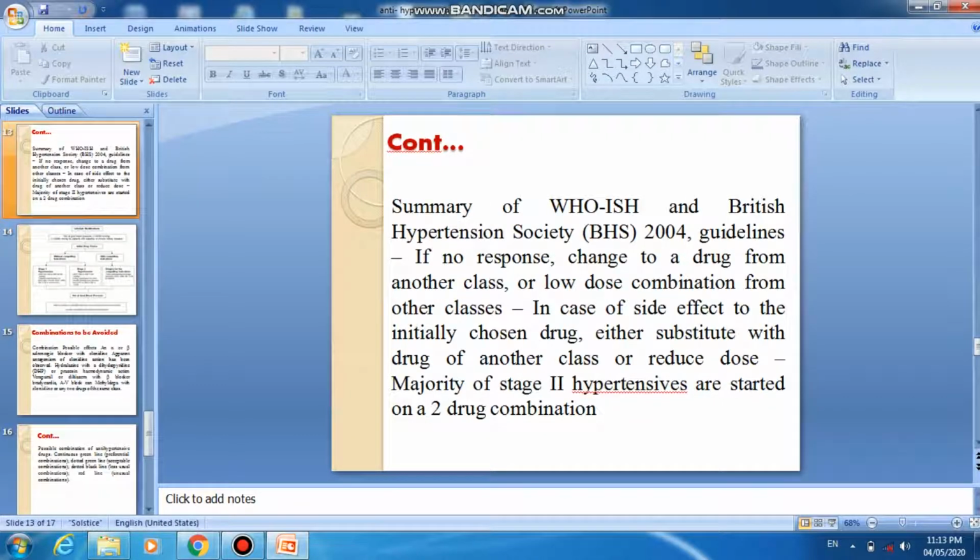Summary of the WHO, ISH and British Hypertension Society 2004 guidelines, continued. If there is no response, change to a drug from another class or a low dose combination from other classes. In case of side effects to the initially chosen drug, either substitute a drug from another class or reduce the dose. The majority of stage 2 hypertensives are started on a two-drug combination.